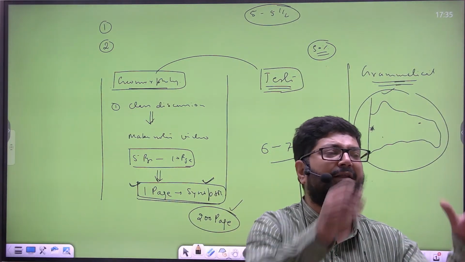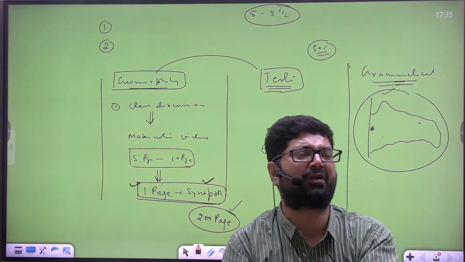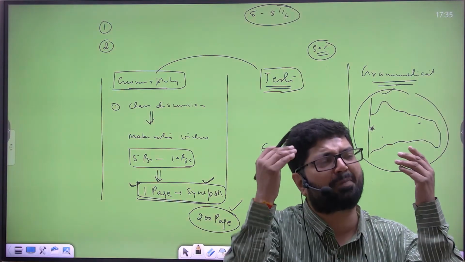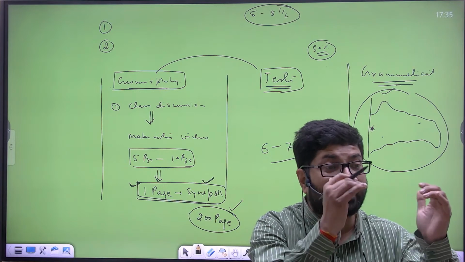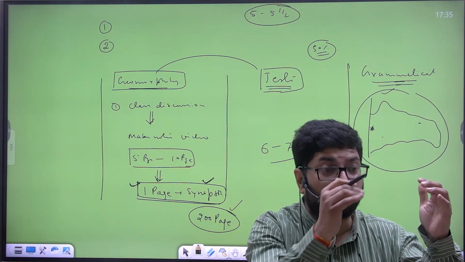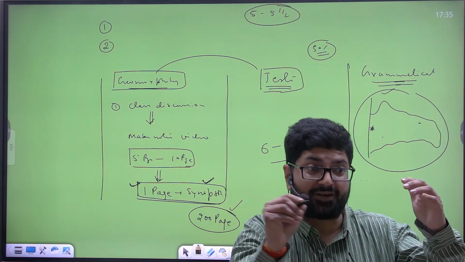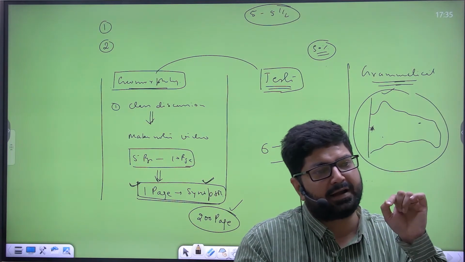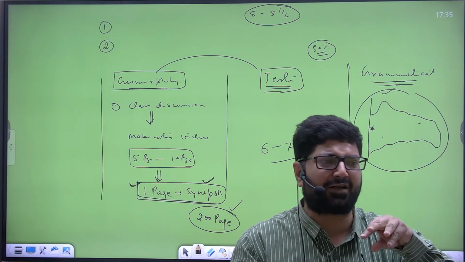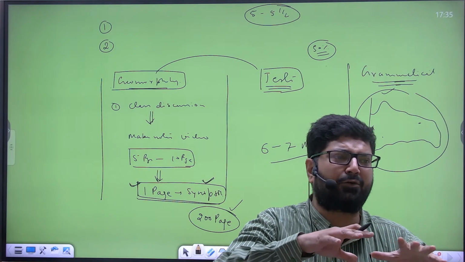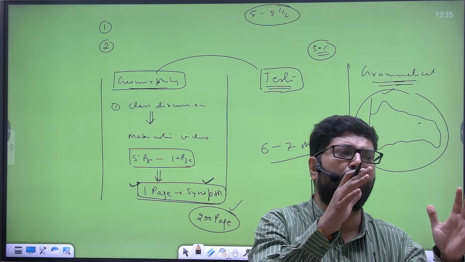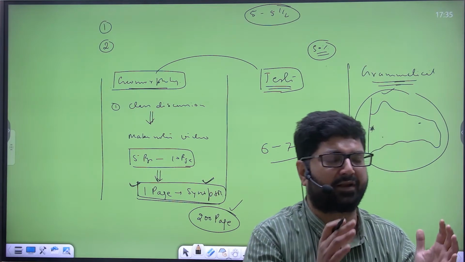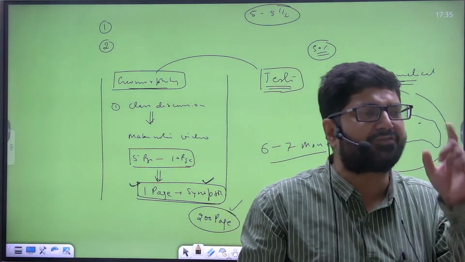बच्चे क्या करते हैं? They write the entire answer. At the end, they draw the diagram. That defeats the purpose itself. Draw the diagram just above, before you write, and below that mention it. So the examiner will come to know what you have written over there, and he will not go much into the details of your answer. He won't try to decipher your handwriting, and he will come to know by the diagram itself what you have written over there. So this will enhance your marks fetching potential.